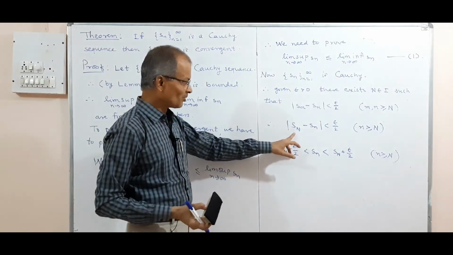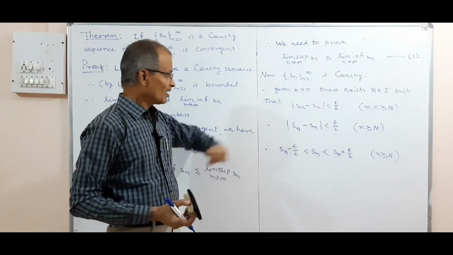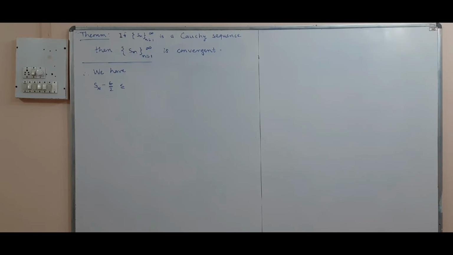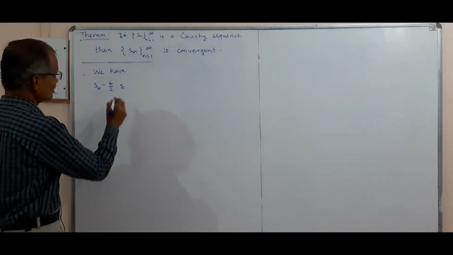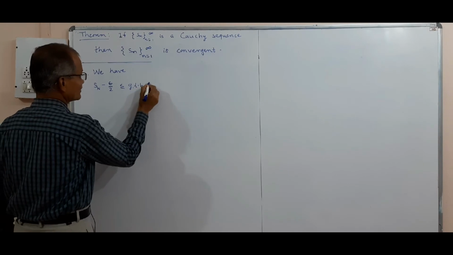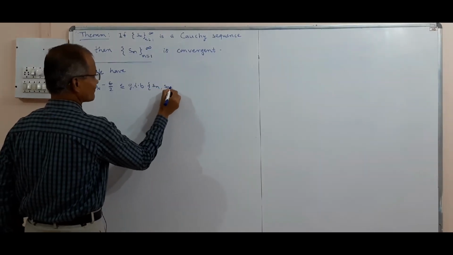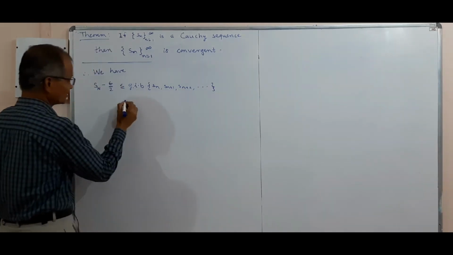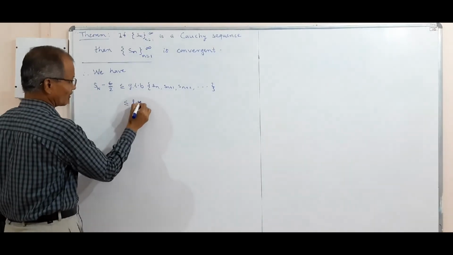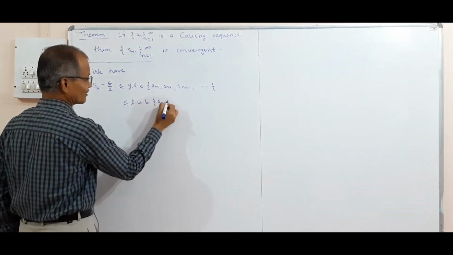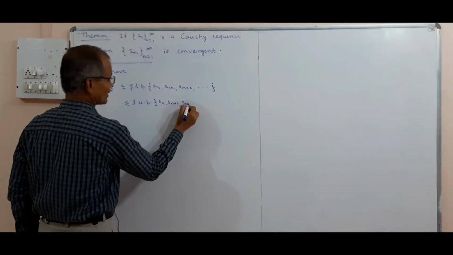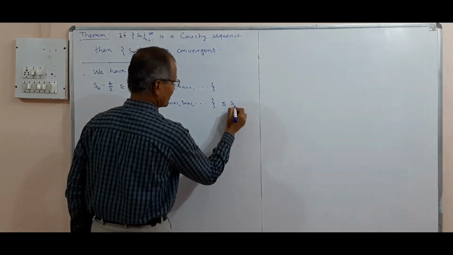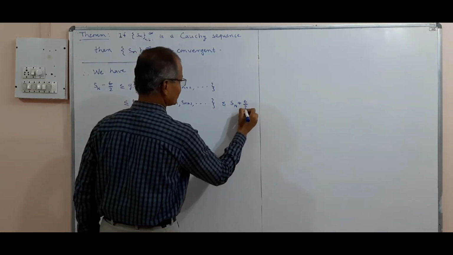By the condition for absolute value function, mod of a minus b is less than delta, we can write. So we have Sn minus epsilon by 2 is less than or equal to GLB of Sn plus 1, Sn plus 2, etc., and this is again less than or equal to LUB of Sn plus 1, etc., and this is less than or equal to Sn plus epsilon by 2.